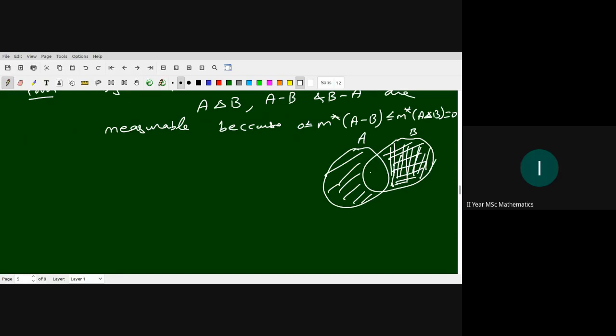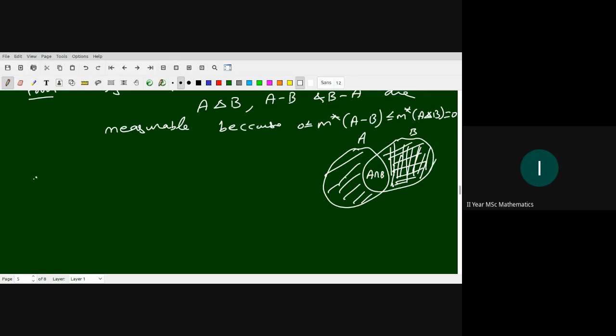If you prove that A intersection B is measurable, then the union of these two is measurable. So we have to prove A intersection B is measurable. Now we write A intersection B as a complement of these two, or from A we remove this portion, and we get this.